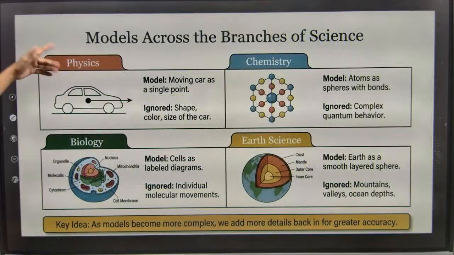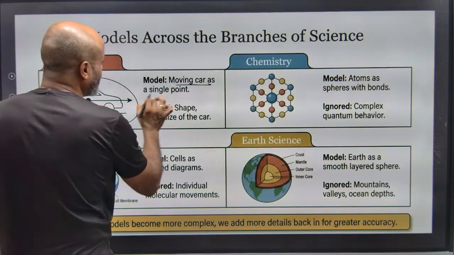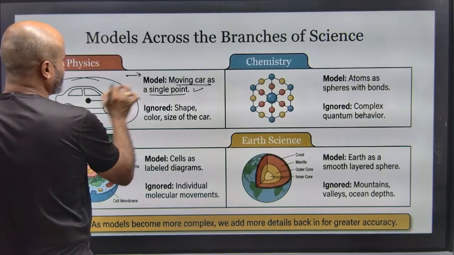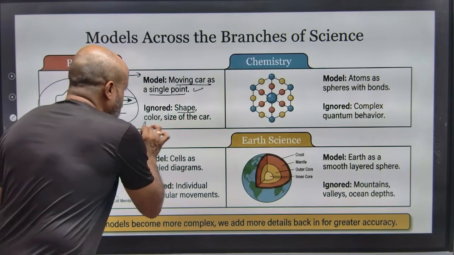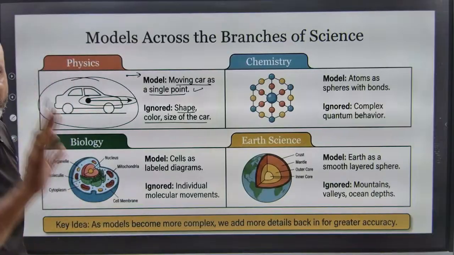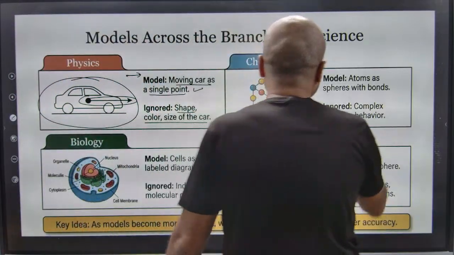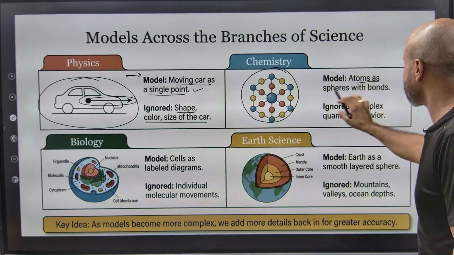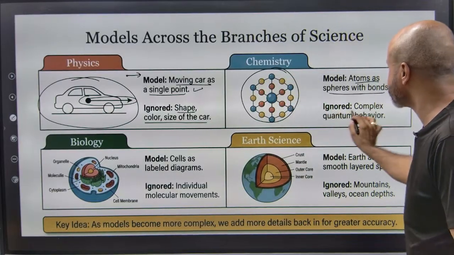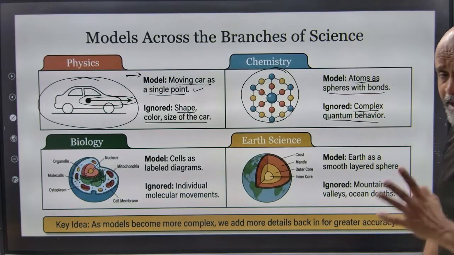For example, in physics a moving car can be represented by a single point, a dot. What we are ignoring is the shape of the car, the size of the car, the color of the car, aspects which are not extensively discussed in physics. For example, this is the model of an atom. Atoms are spheres with bonds. What we are ignoring is the complex quantum behavior of an atom.